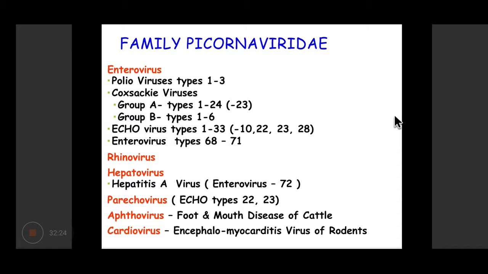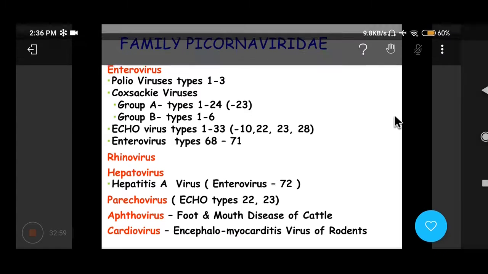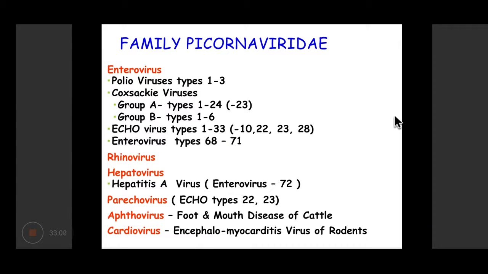So coming to the Picornavirus family, which includes the enteroviruses, which include the poliovirus. We'll be discussing poliovirus in detail because it is a very important virus and it used to cause a severe disease, but now it has been largely eradicated from the world, including India, barring a few countries. So we must know in detail about poliovirus because the threat still looms around. It is not yet completely eradicated from the world, so we are still on high alert as far as polio is concerned.